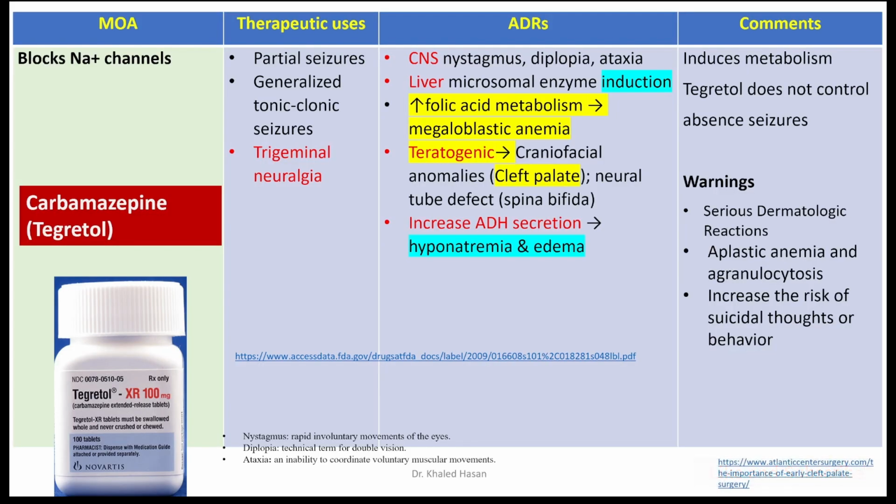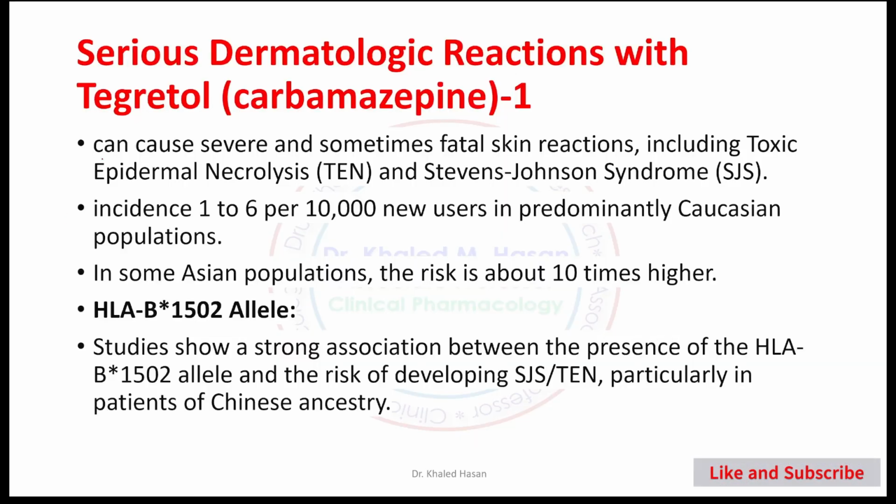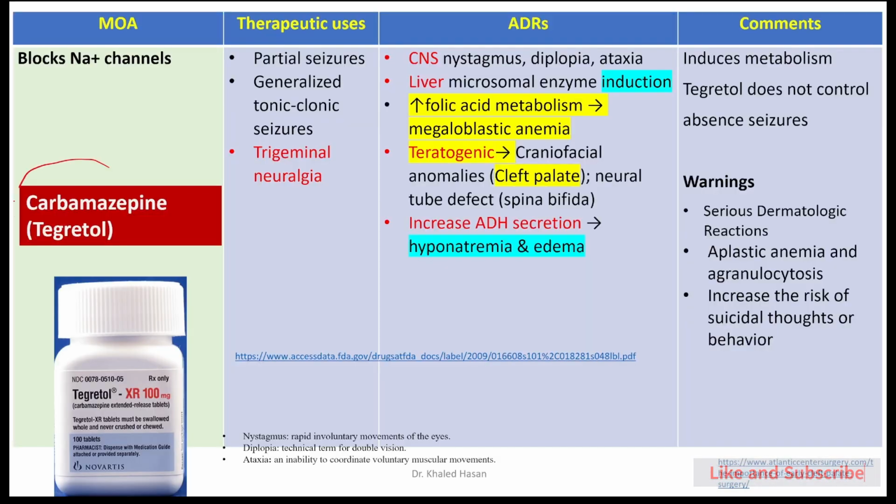Okay, this may be the second medication. As you can see here, we have carbamazepine, brand name Tegretol, and it works on a similar mechanism, blocking the sodium channel. Carbamazepine is used for partial seizures and generalized tonic-clonic seizures. The most important advantage of this medication is that it could be used for trigeminal neuralgia. So partial seizure, tonic-clonic, generalized seizure, and trigeminal neuralgia. This is the therapeutic use for